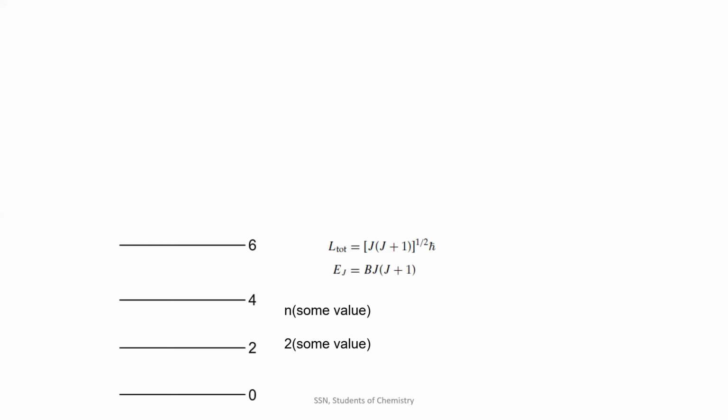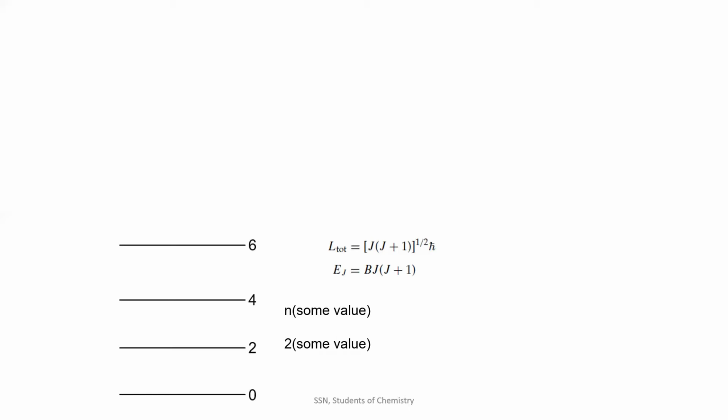You could see that the square of the total angular momentum is proportional to the rotational energy. Square root of j into j plus 1 is the total angular momentum. Its square, j into j plus 1, is proportional to the rotational energy Ej. The j is nothing but the rotational quantum number. So L total is the total angular momentum. Okay. B is nothing but the rotational constant.